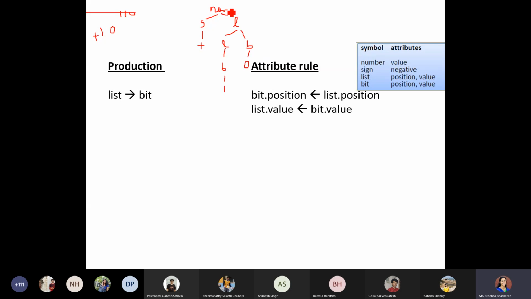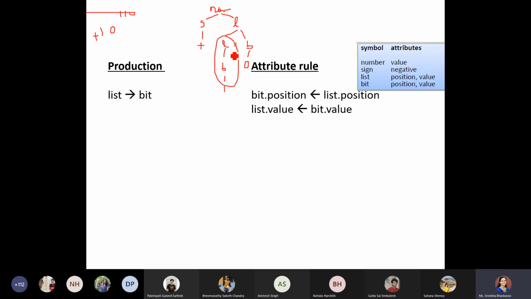Agree? So for this parse tree, now see it with respect to the production rule. If you are assigning list bit, what happens? List bit means especially this portion. When you are applying some calculation on it, based on the list, no more extension is going to happen.